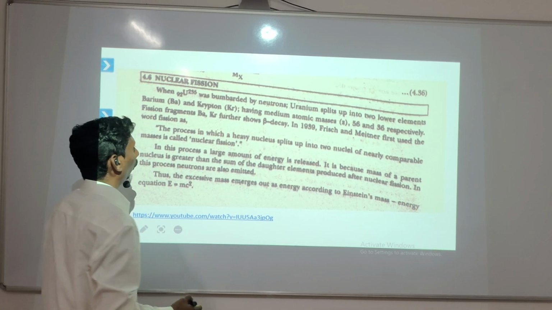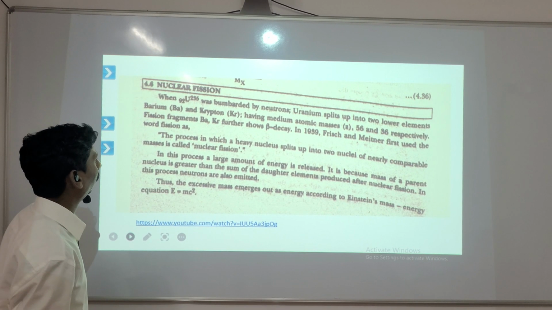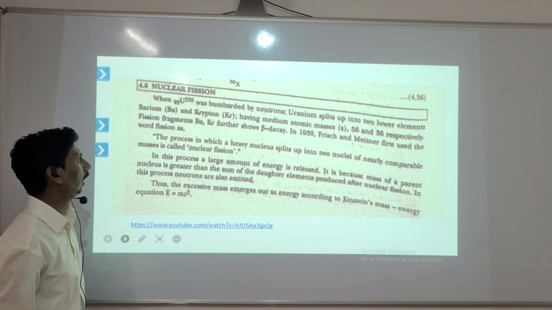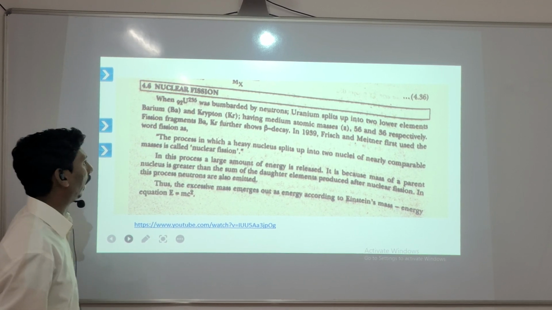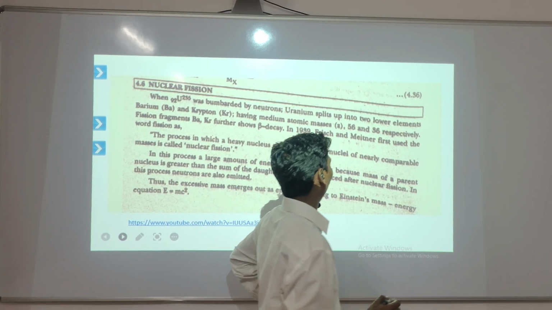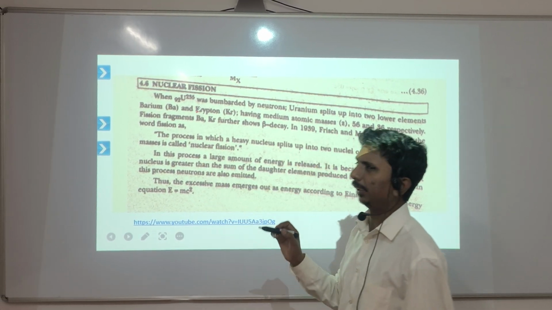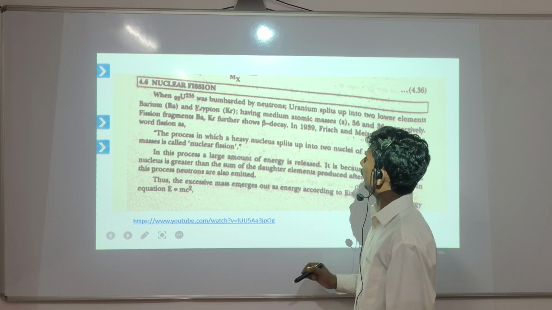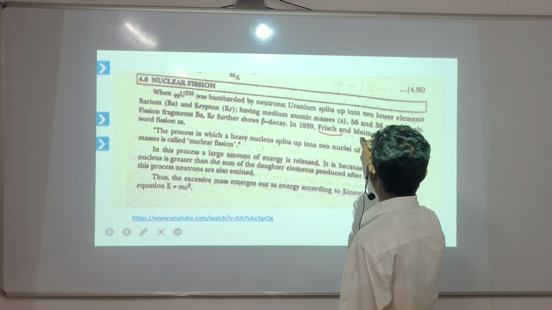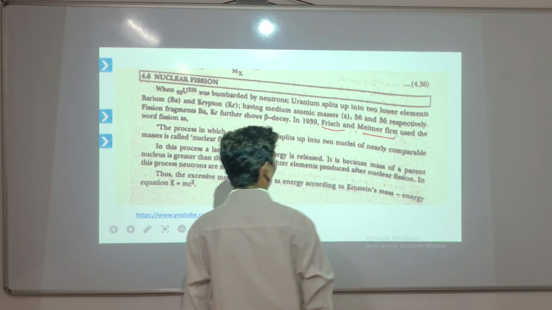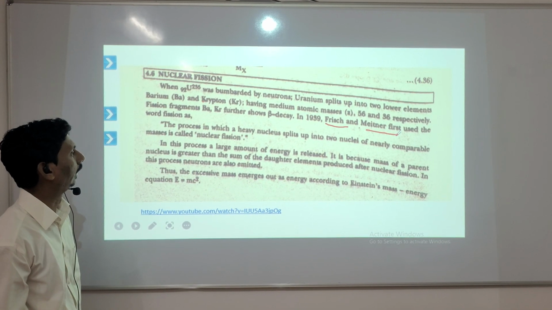First of all, the nuclear fission reaction. Firstly, uranium-235 breaks down into two parts, barium and krypton, which is mentioned in the initial picture. This reaction was reported by Hahn and Strassmann in 1939.